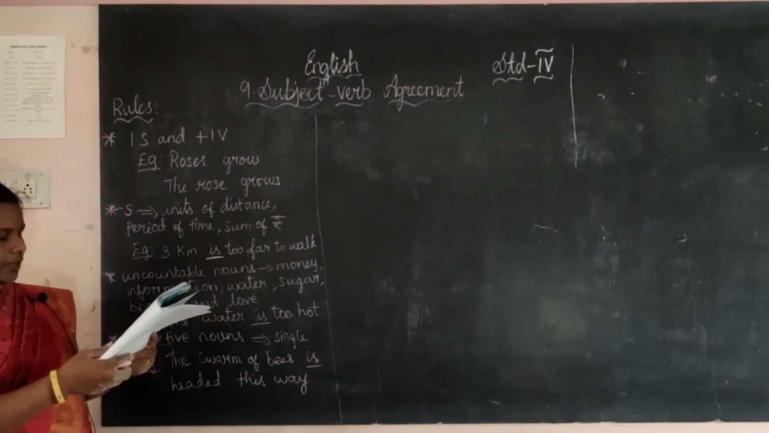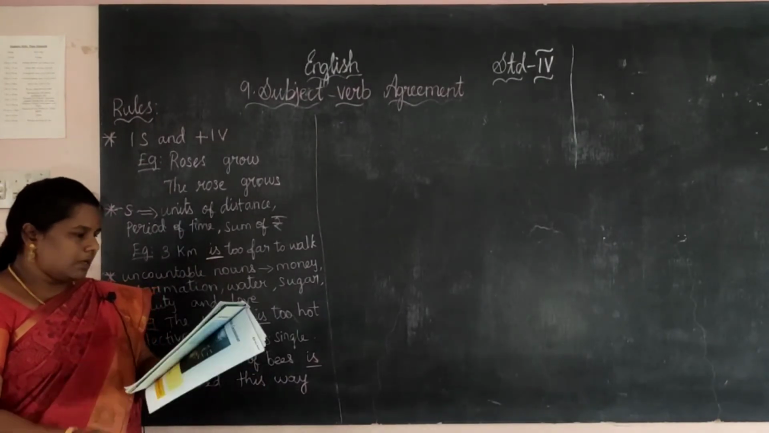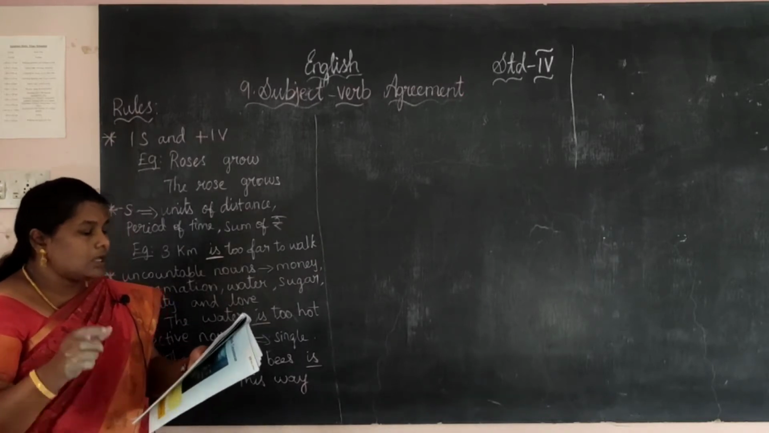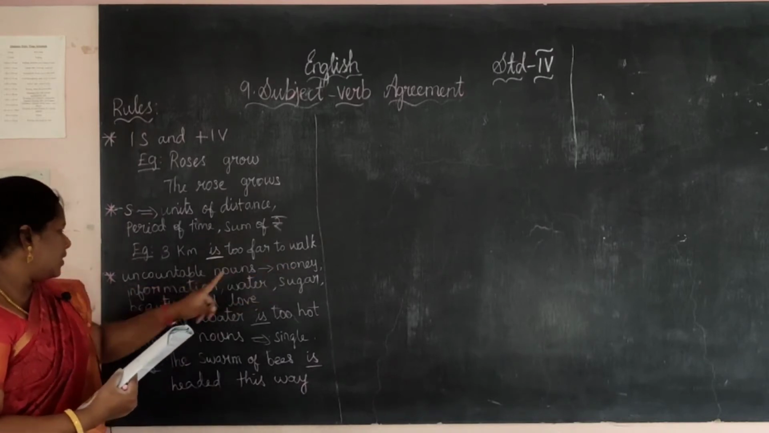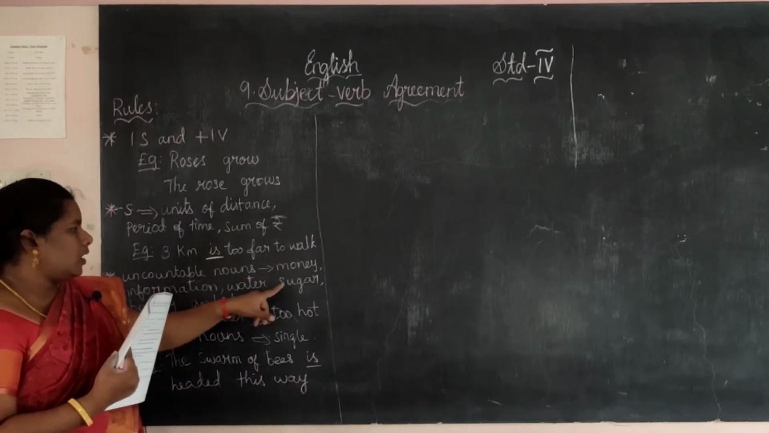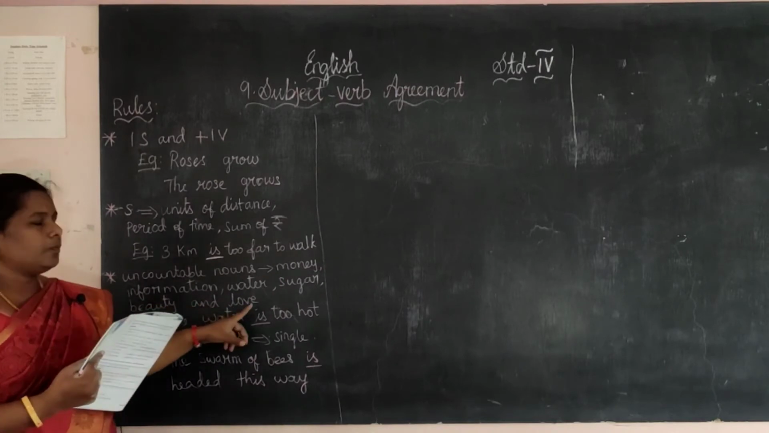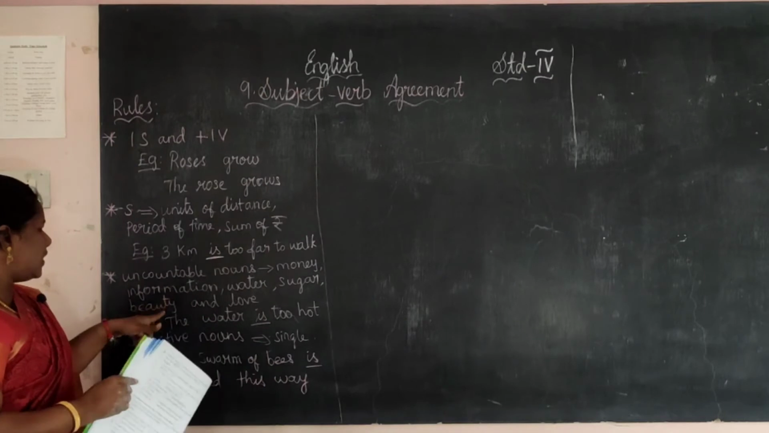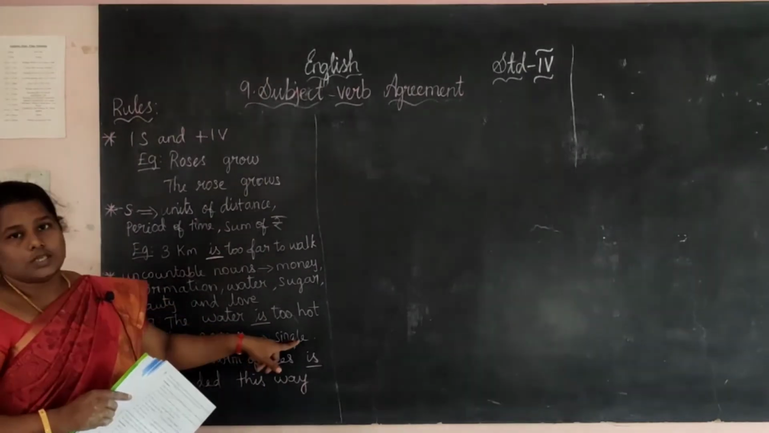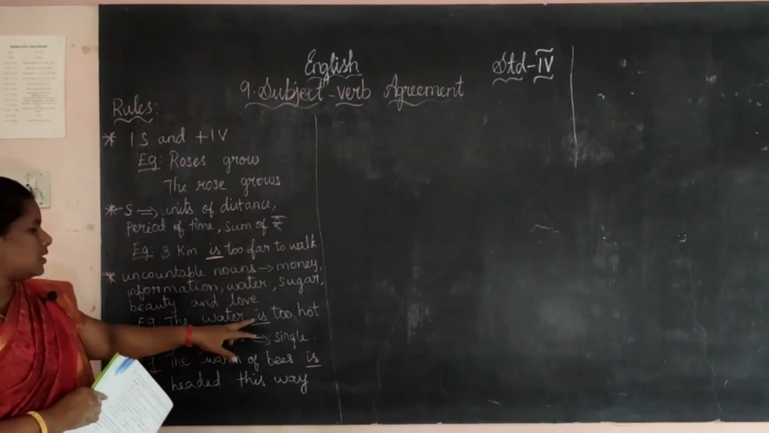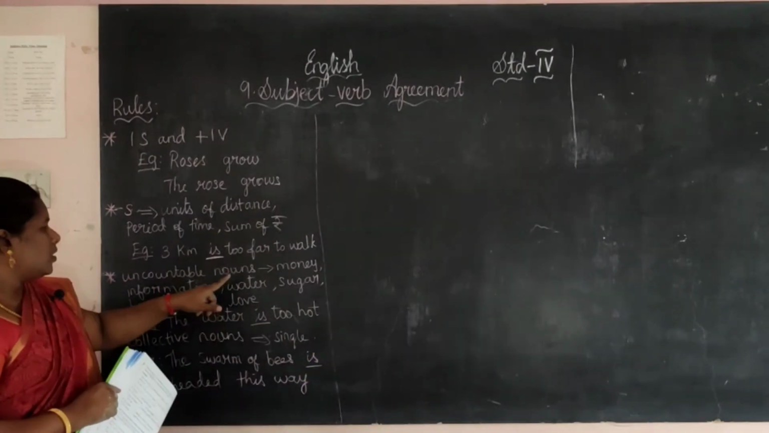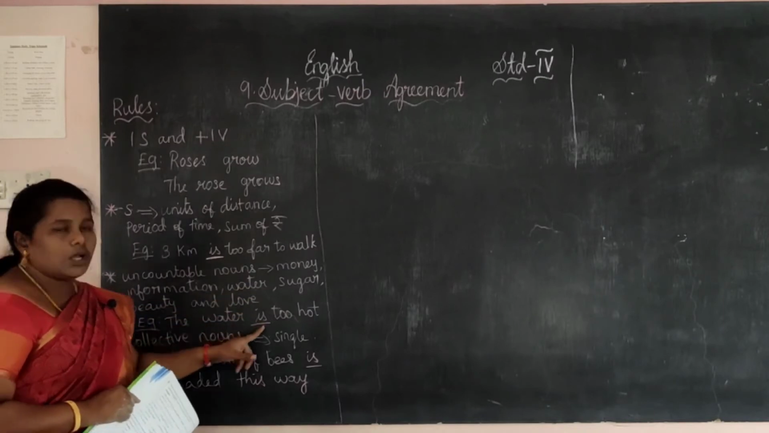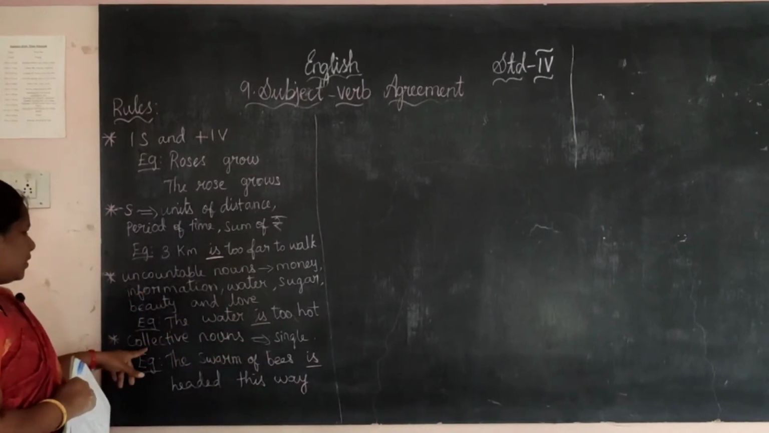Next, uncountable noun. See in the next page, page number 35, we use singular verbs with uncountable noun such as money, information, water, sugar, beauty, love. இதெல்லாம் நம்மளால count பண்ண முடியாது. For the uncountable noun we are using is. See here, the water is too hot. So for the water, water is here. I am taking this as an example. So is.